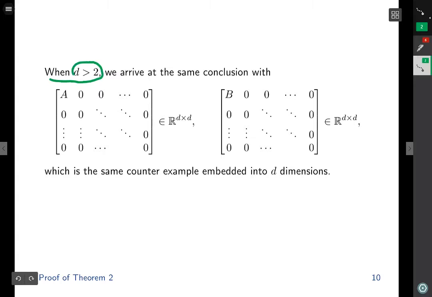When the underlying dimension is strictly bigger than 2, we arrive at the same conclusion by considering the monotone operators defined by these matrices. These matrices provide the same counterexample embedded into D dimensions.